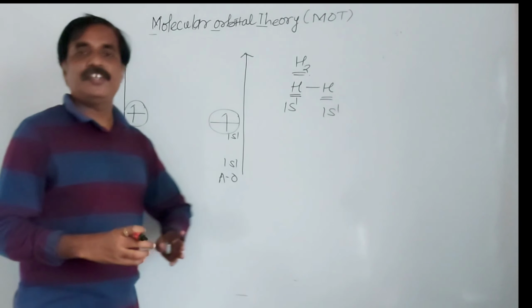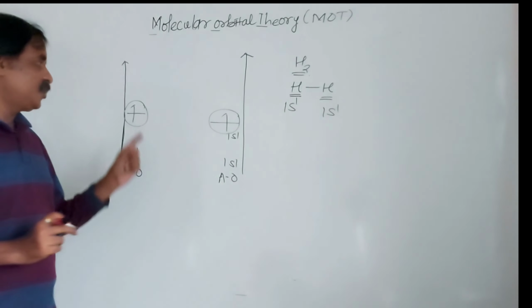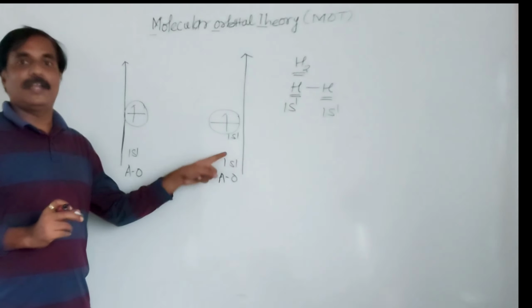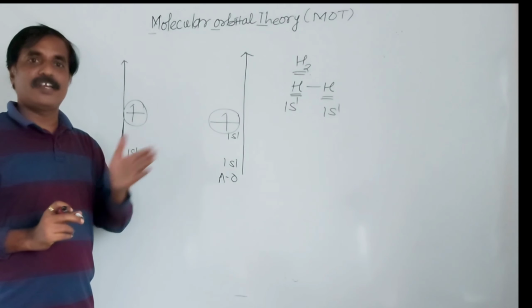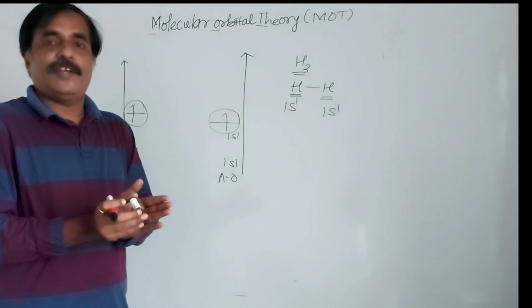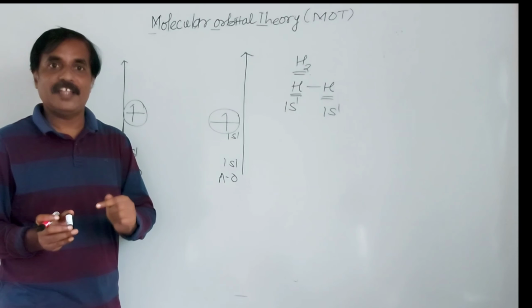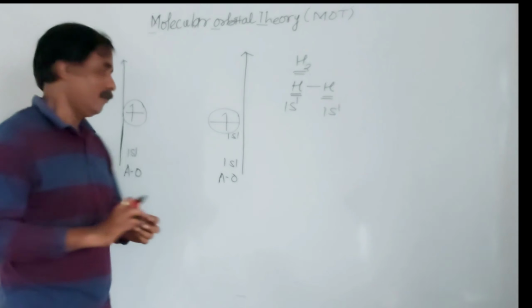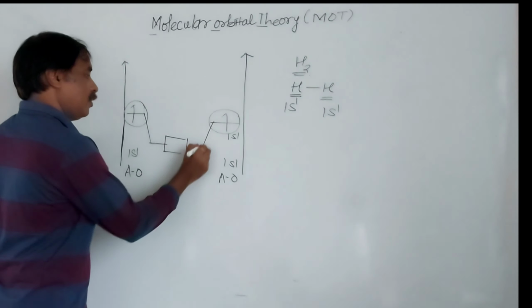Now, linear combination of these two. Here energy and symmetry are exactly the same. Energy of this 1s1 and energy of this 1s are the same, and symmetry is the same. This is a favorable condition for a linear combination of atomic orbitals. So after a linear combination of atomic orbitals, it simultaneously gives a bonding molecular orbital as well as an anti-bonding molecular orbital.